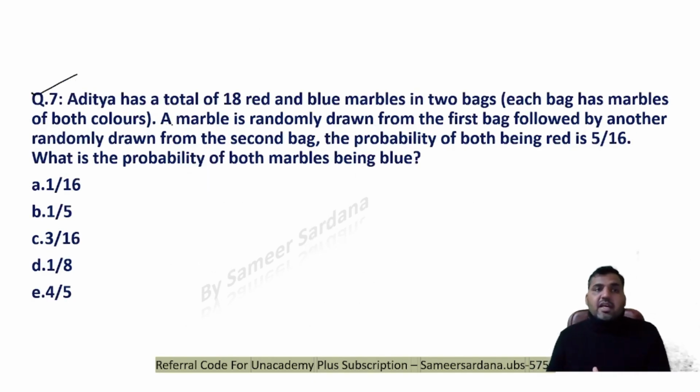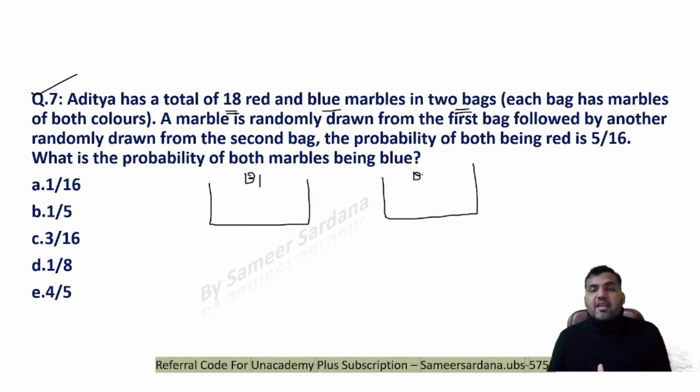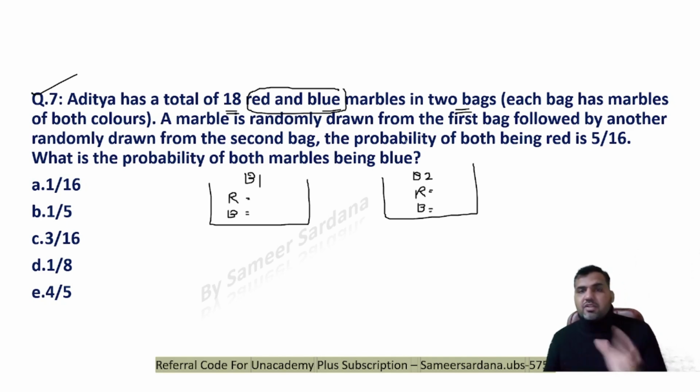Question number 7. Aditya has a total of 18 red marbles and blue marbles in 2 bags. That 2 bags are there, bag 1 and bag 2. We do not know which bag has how many marbles. There are total 18 red and blue marbles, right? So there are some red marbles here and blue marbles here, and some red marbles here and blue marbles here. But we do not know the numbers. The total number of marbles known to us is 18.